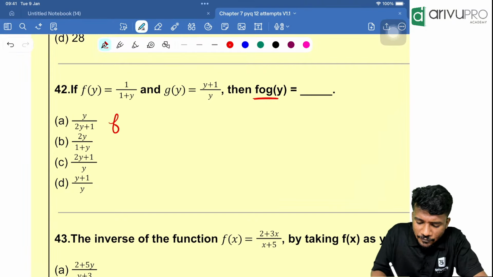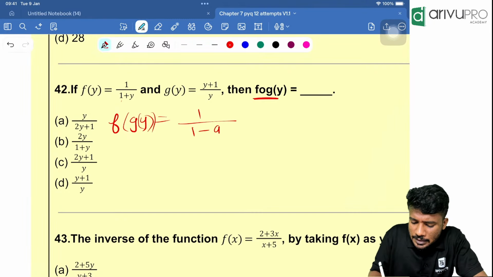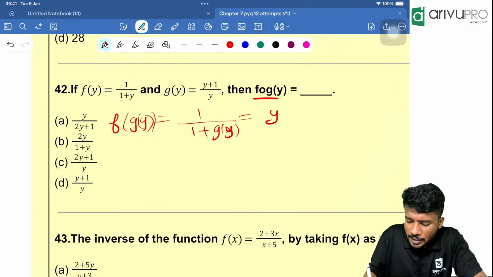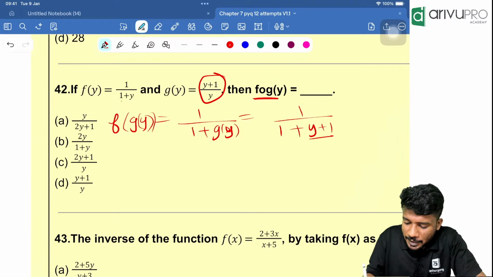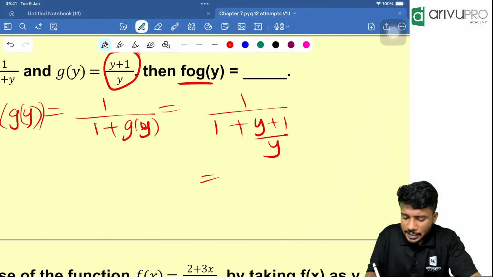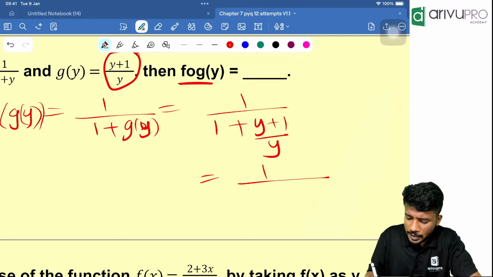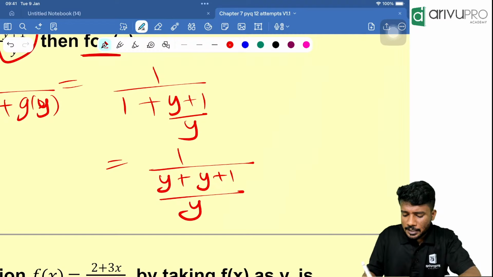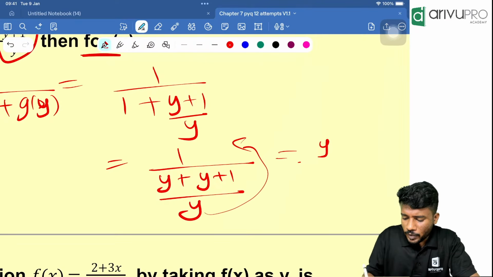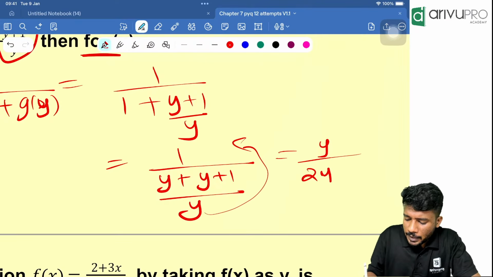People, in f of y, instead of y we will put g of y. That means 1 divided by 1 plus g of y. Now substitute the value of g of y here. That means 1 divided by 1 plus, instead of g of y, you put y plus 1 divided by y. That is nothing but, take LCM over here, 1 divided by (y plus 1) divided by y. Then y goes to the numerator. It will become y divided by 2y plus 1.